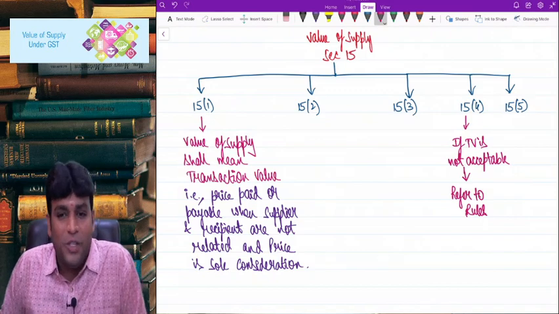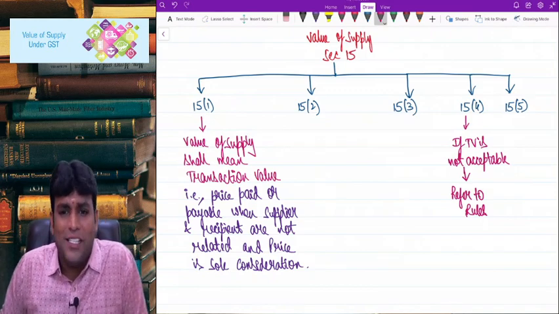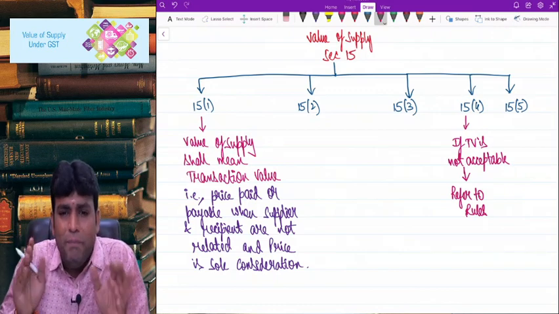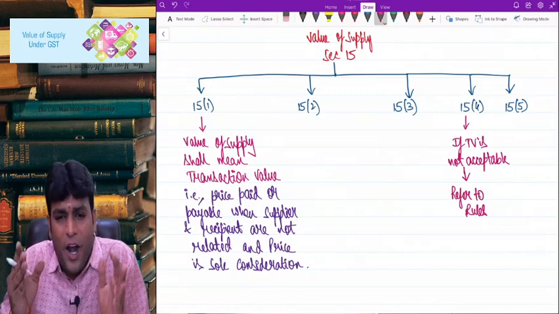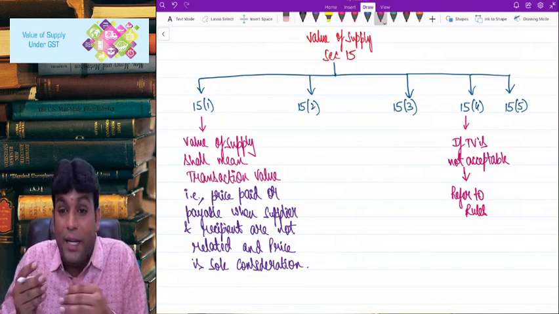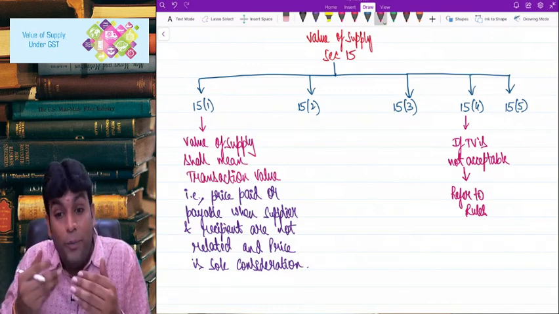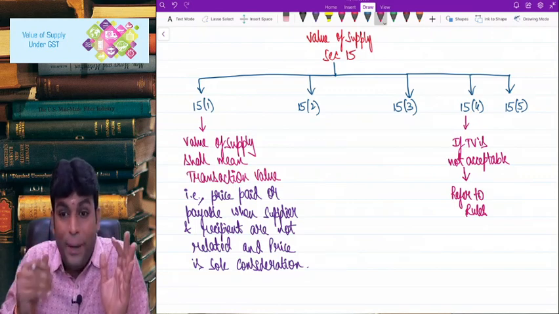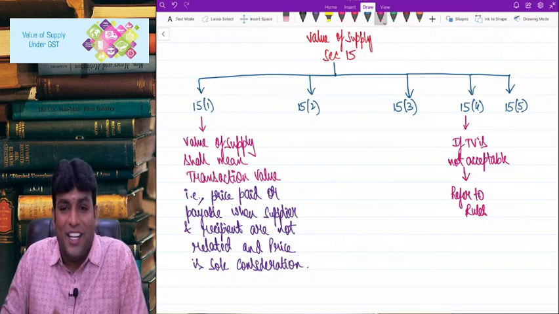Come on. So 15(4) says what? If the transaction value is not acceptable, we'll go to rules. Now, my dear friends, in simple terms, when is the transaction value not acceptable? Apply common sense. That could be a case where supplier and recipient are related, or it could be a case where supplier and recipient are not related, but price is not the sole consideration.